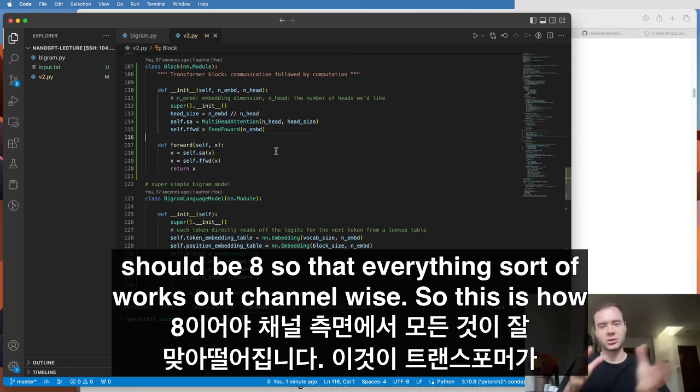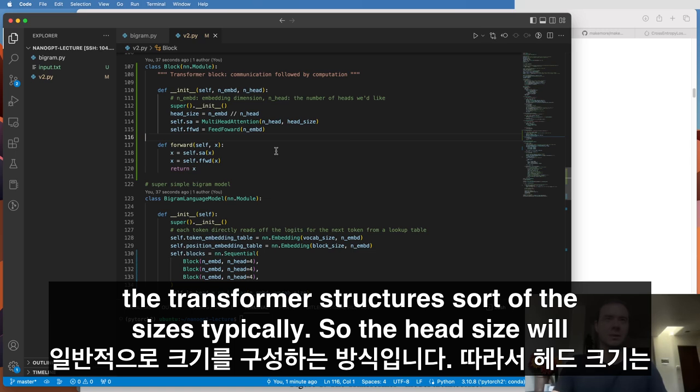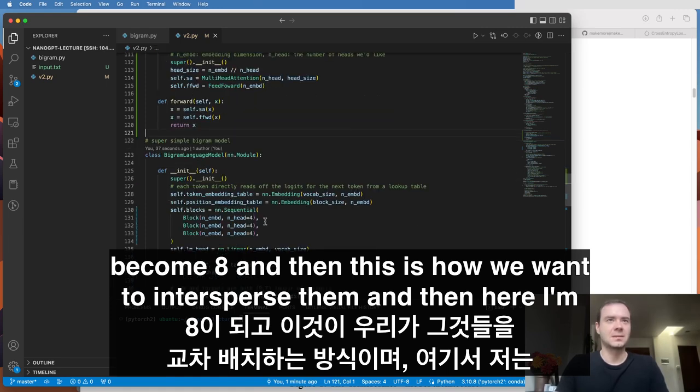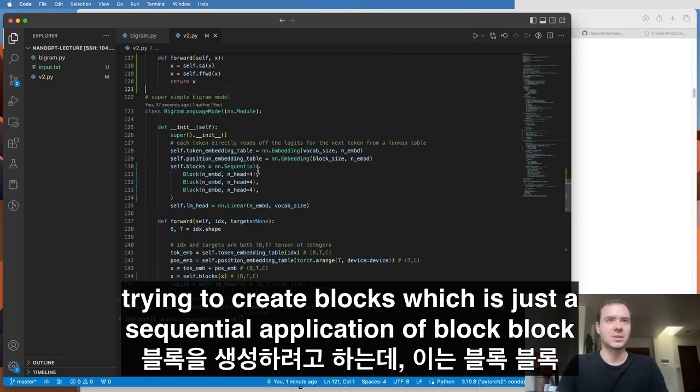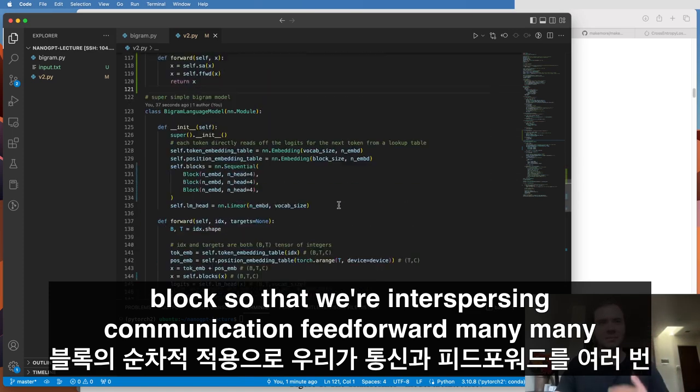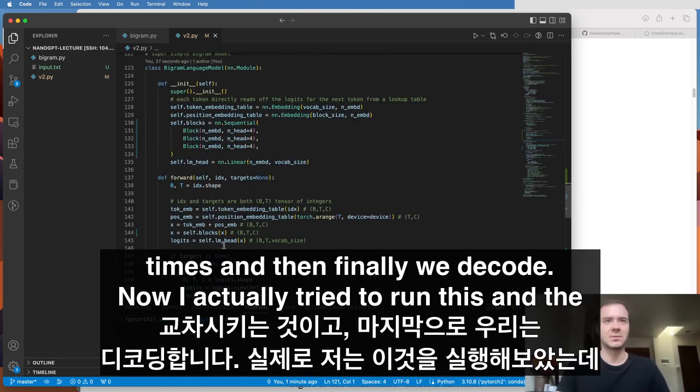This is how the transformer typically structures the sizes. Then here, I'm creating blocks, which is just a sequential application of block, block, block, so that we're interspersing communication and feed-forward many, many times, and then finally we decode.